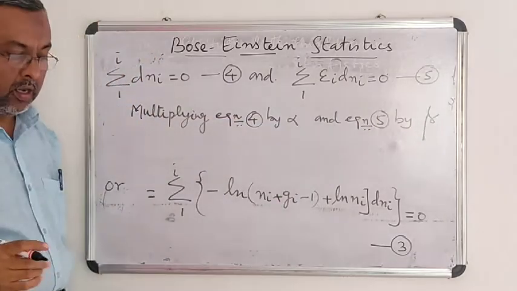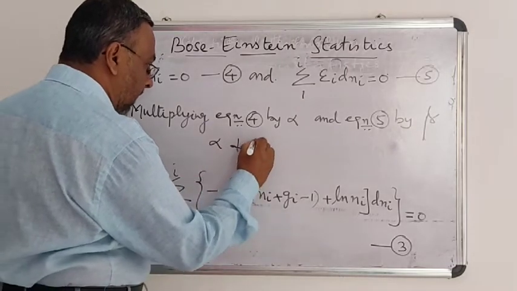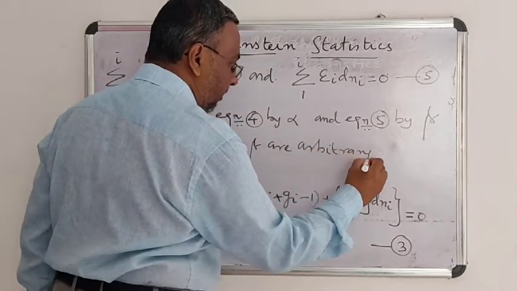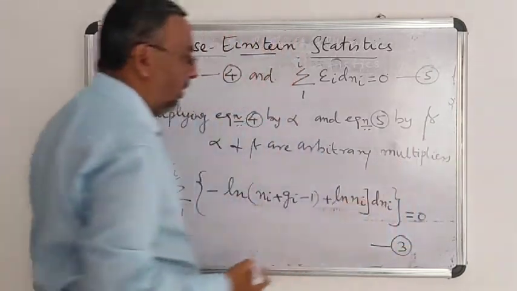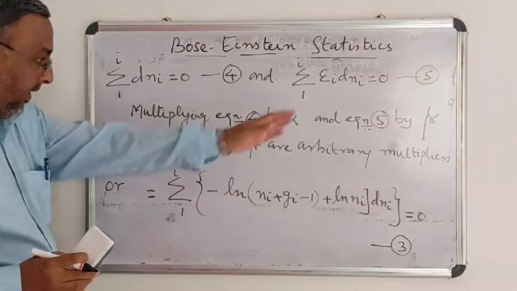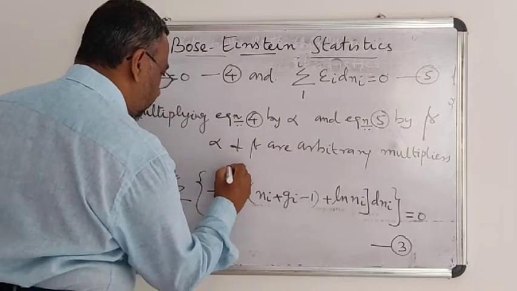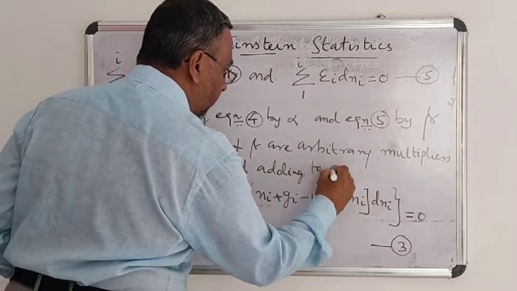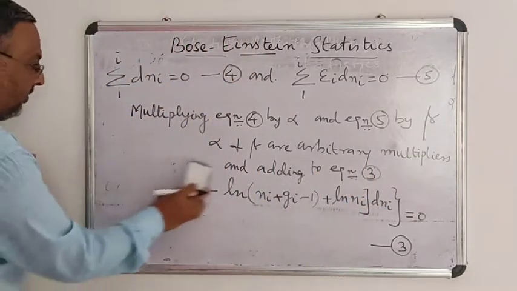Alpha and beta are arbitrary multipliers. I am multiplying and adding to equation 3.